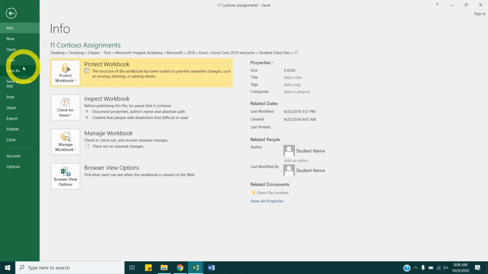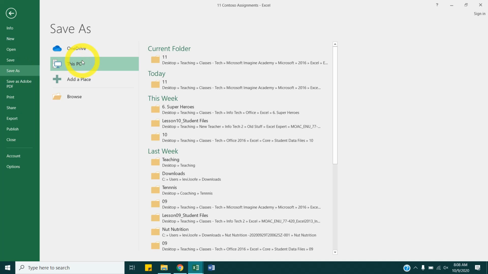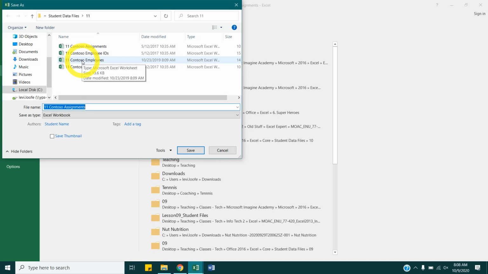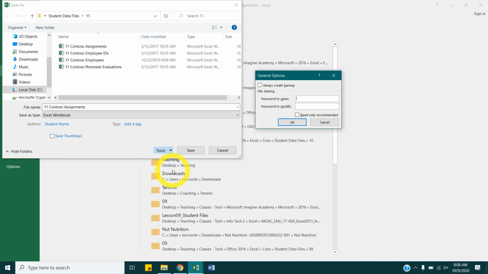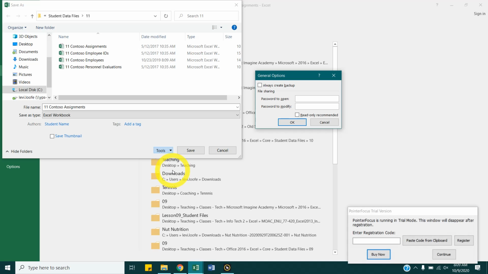Now, let's go to File, Save As. Just double click This PC. We're not actually going to save it, but we need to know how this works. Down right next to Save is Tools. Click that drop down. We're going to choose General Options. And what this is for is that for someone to even open this, it requires a password, versus what we were doing just now, which protects it for what is already on there.